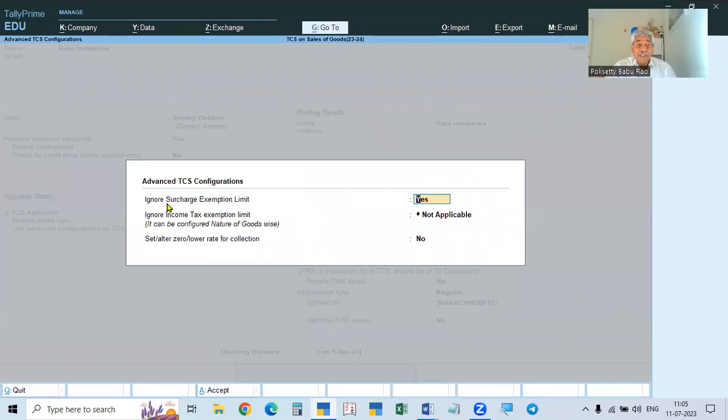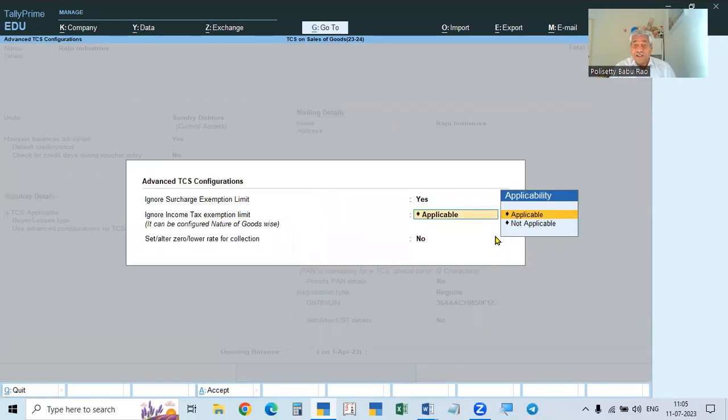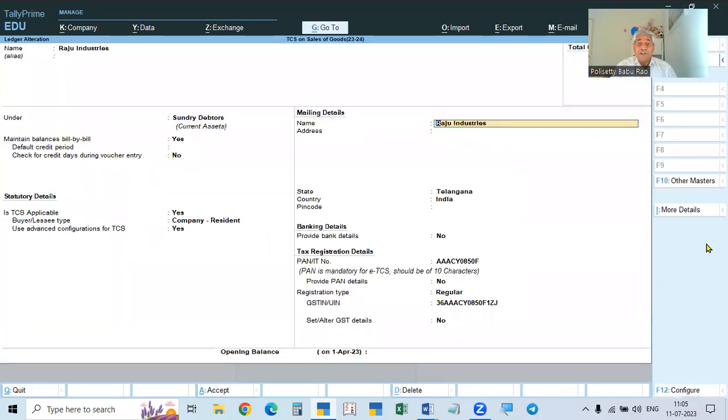Advanced configuration. Ignore surcharge exemption limit: Yes, ignore. That is not required. Ignore income tax limit: if you give applicable, it will ignore the limit. If you say not applicable, it will not ignore. You should not ignore, that's why not applicable. Then come down and give the address and everything.